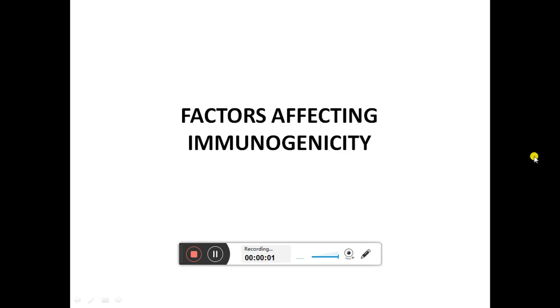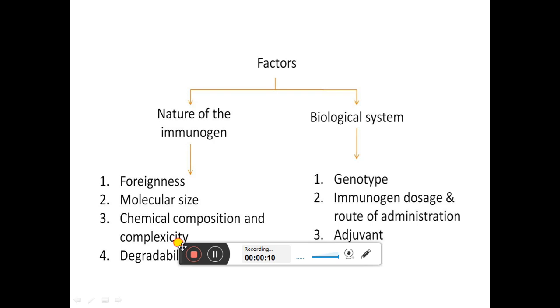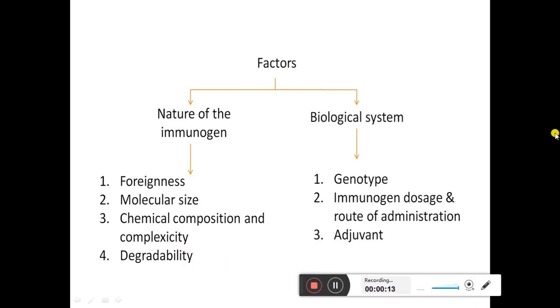Welcome back all. Our next topic is the factors affecting immunogenicity. There are mainly two types of factors: the nature of the immunogen and those based on the biological system. The nature of the immunogen includes the foreignness, molecular size, chemical composition and complexity, degradability, and lipids as antigen. Based on the biological system, there are genotype, immunogen dosage and route of administration, and adjuvant. Let's see the details about them.